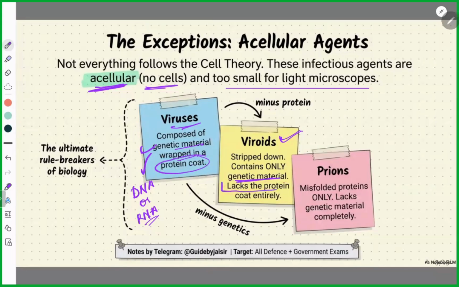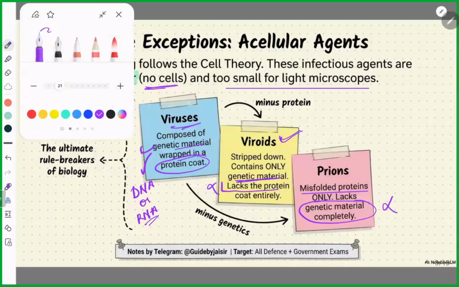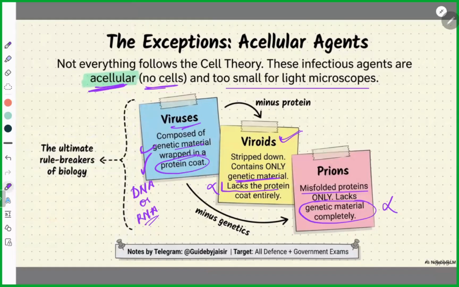Very important fact. I'm telling you, they will ask which of the following is true for viruses, which of the following is not true for viroids. They will ask these questions in the upcoming examination. I'm damn sure. Then prions are misfolded proteins only, but genetic material is not there. I believe everyone can see the clear difference between viruses, viroids, and prions. Got it? Clear? Yes, sir.